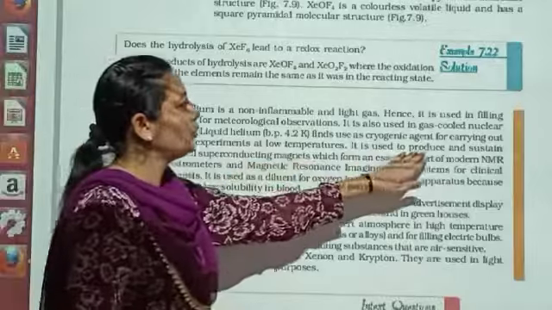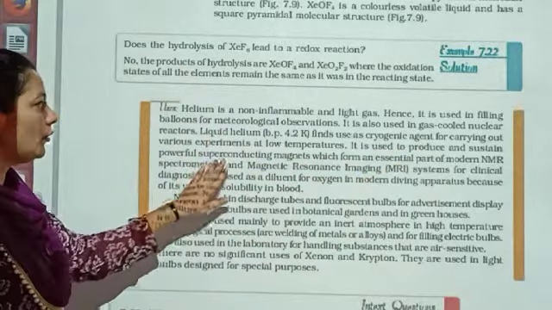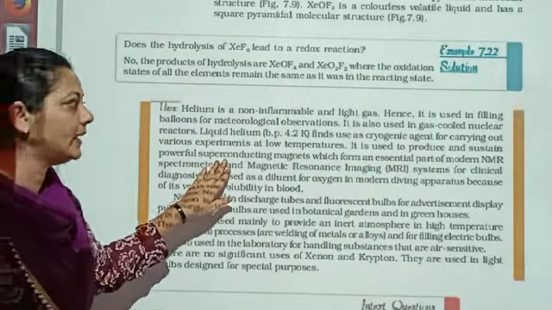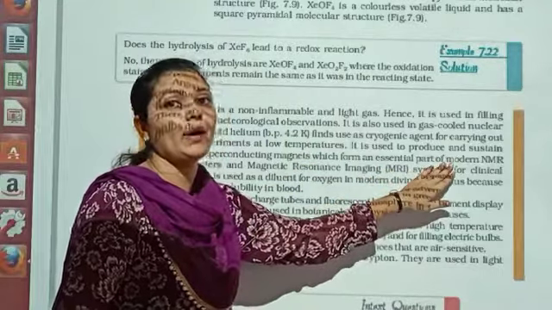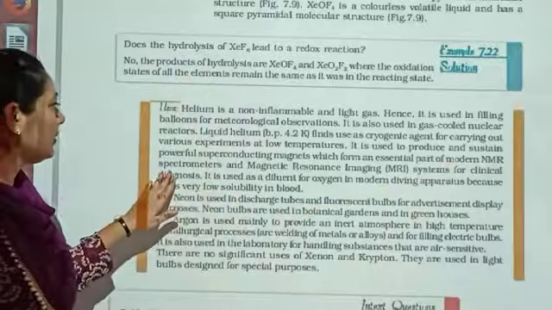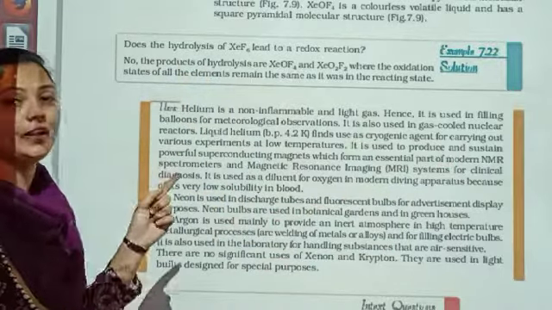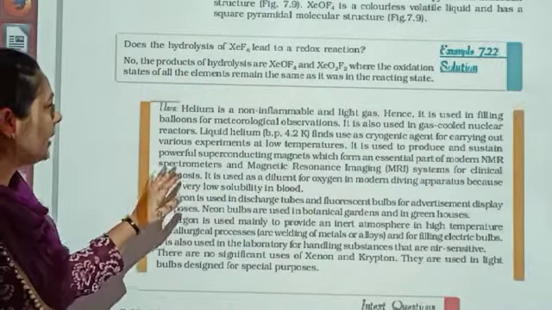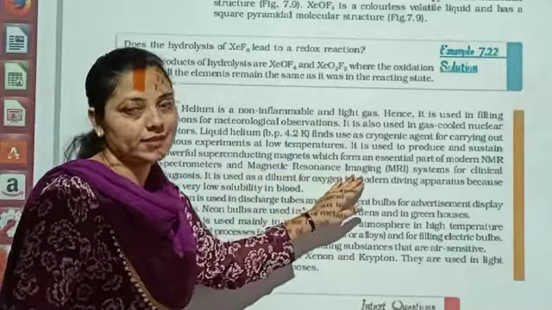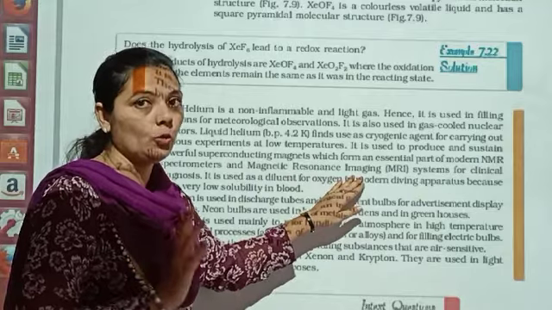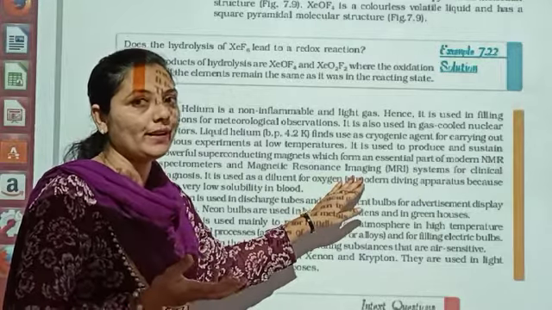It is used to produce and sustain powerful superconducting magnets, which form an essential part of modern NMR spectrometers. What is NMR? NMR is nuclear magnetic resonance, right? And magnetic resonance imaging, that is MRI. You might have heard of MRI but not known the full form.